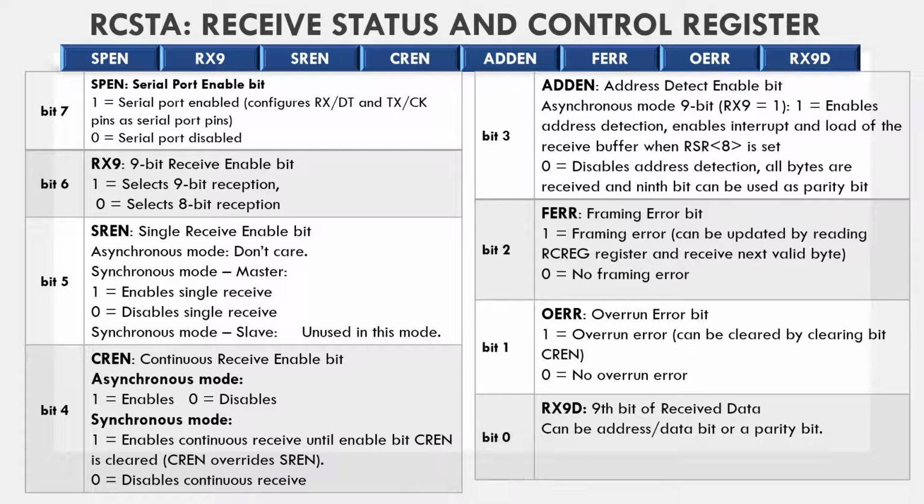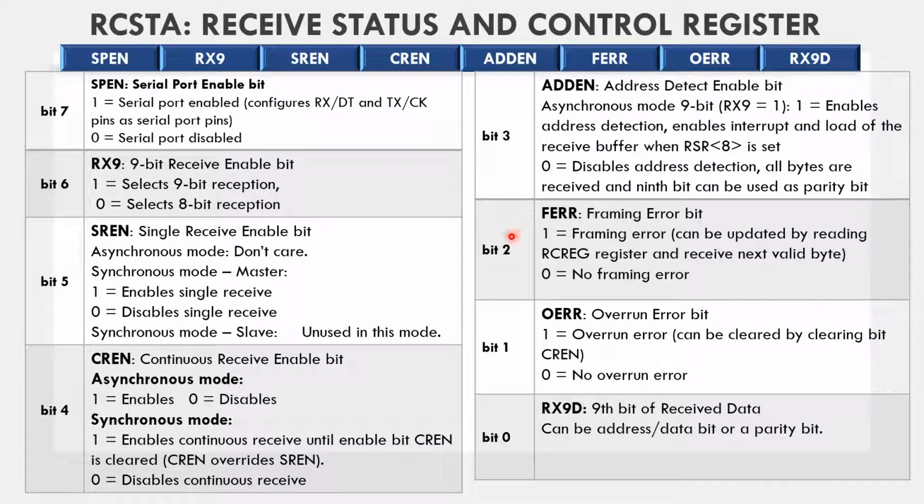Next is bit number 3, that is ADDEN, the address detect enable bit. In the asynchronous mode, the ninth bit is the RX9. So if this bit is set, it enables the address detection, enables interrupts and loads the receive buffer when the RSR 8th bit is set. And if this is reset, it disables the address detection. That is the ninth received bit.